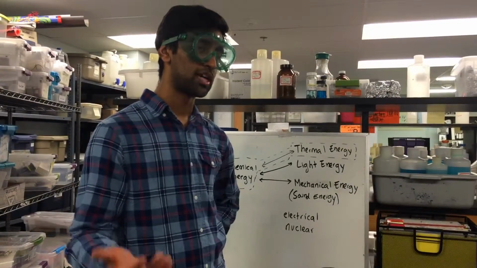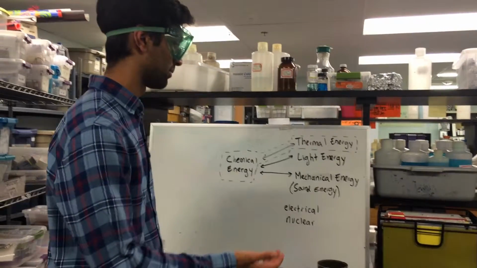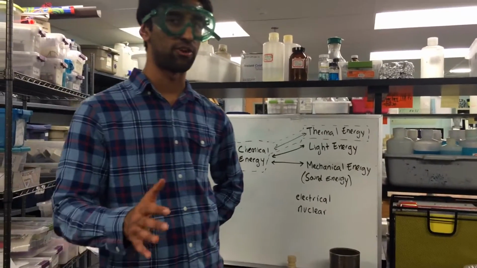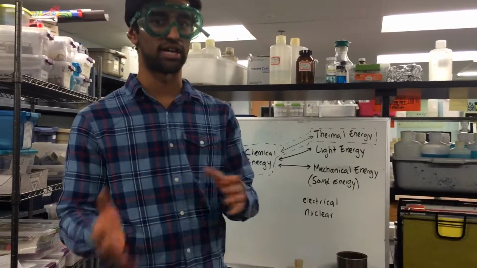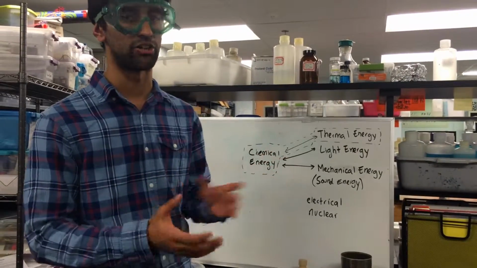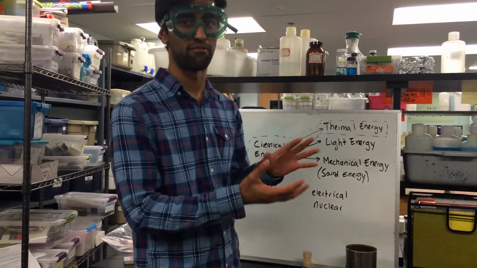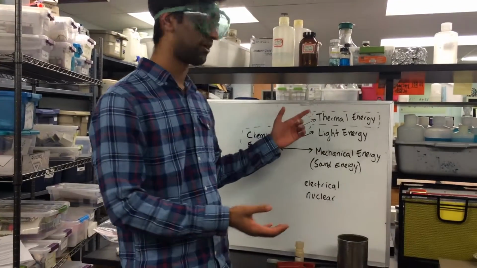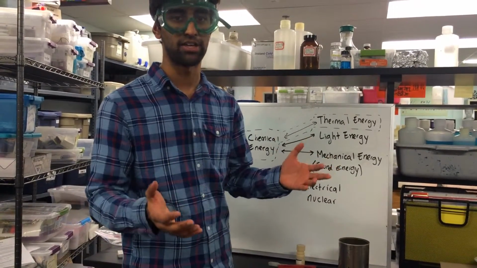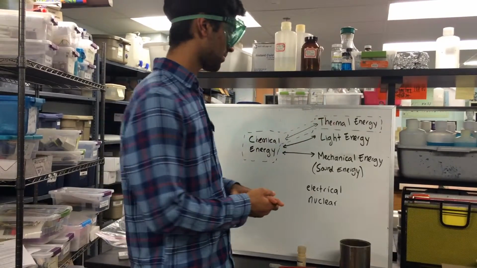Ask the students what types of chemical energy conversions just took place. There are about 3 or 4 different answers, depending on whether you count sound energy the same as mechanical energy or not. So first, we saw a mini fireball. That is a form of both thermal energy and light energy. It gave off heat, and we also saw it.